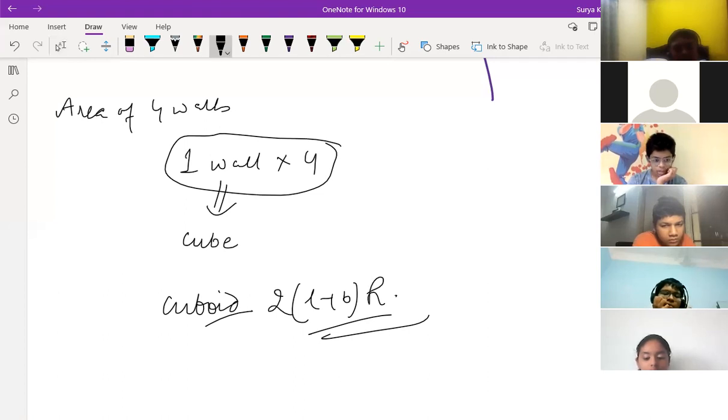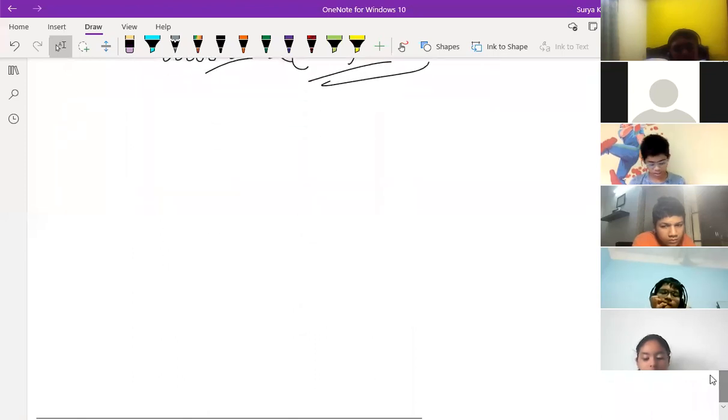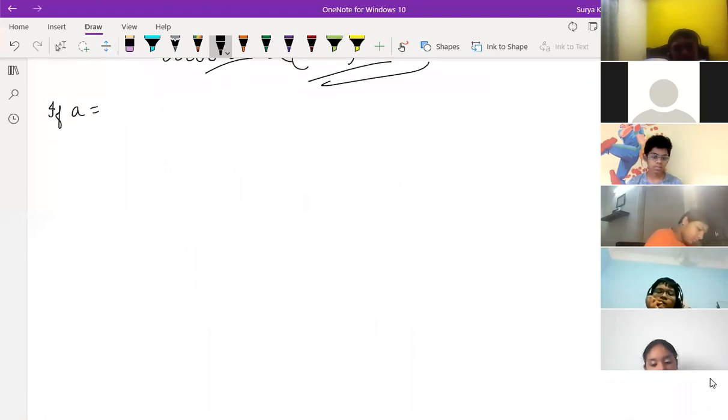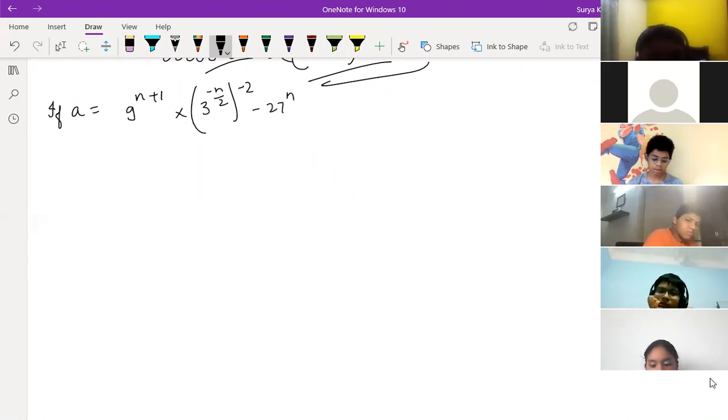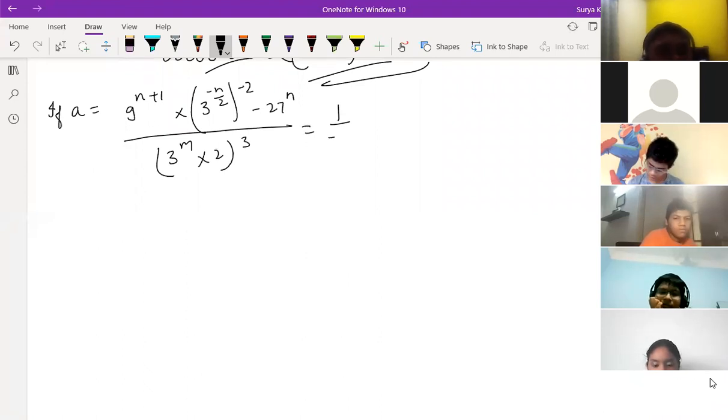See the question, children, all of you look into it. Who can solve this? Just tell me. The question is: if A is equal to 9 to the power n plus 1 into 3 to the power minus n by 2, whole to the power minus 2, minus 27 to the power n, whole divided by 3 to the power m into 2, and whole to the power 3, is equal to 1 by 729.